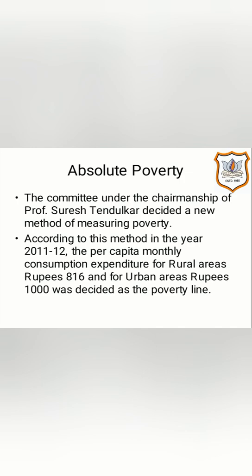That means here those who are able to earn or to spend a minimum expenditure of rupees 816 in rural areas and rupees 1000 in urban areas are not said to be poor.